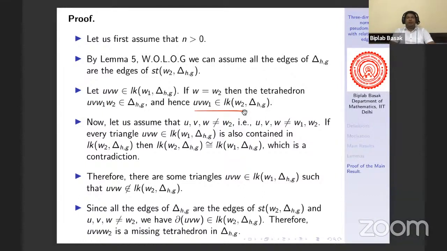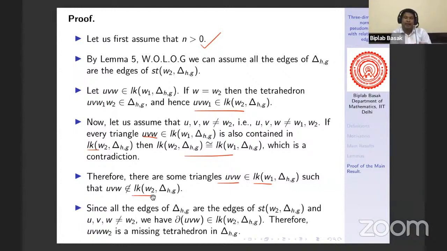Now suppose U, V, W are non-singular vertices. That means they are not equal to W1 and W2. Then if all the triangles UVW which are part of link of W1 are also part of link of W2, then both surfaces, that is both links, will be isomorphic. But that is a contradiction because we assume that n is bigger than 0, right? That means this should not be the case. Therefore, we must have a triangle UVW which is a part of link of W1, but that UVW is not part of link of W2.